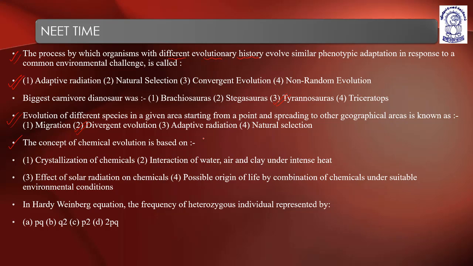So when we talk about chemogeny, or the chemical evolution, it was actually because of the previous conditions that the chemicals combined, and after the combination they gave rise to the very first genetic material, the nucleoproteins. So possible origin of life by combination of chemicals under suitable environmental conditions is the most probable answer for this question.